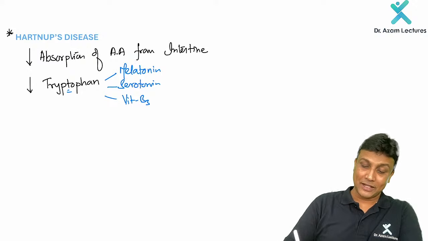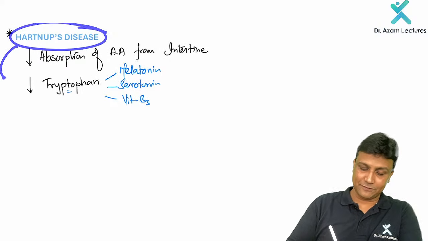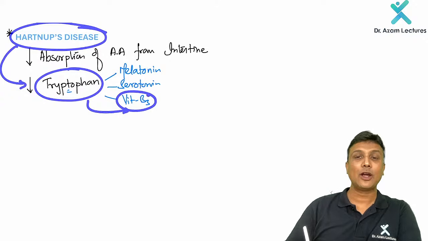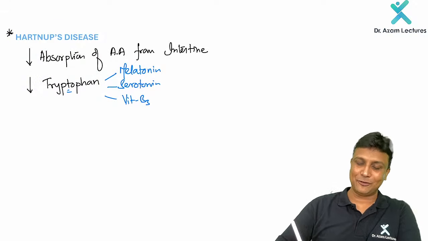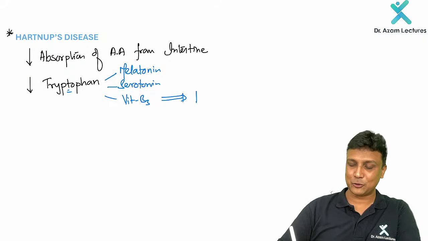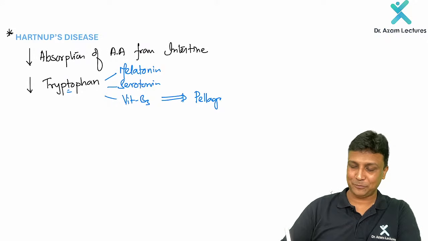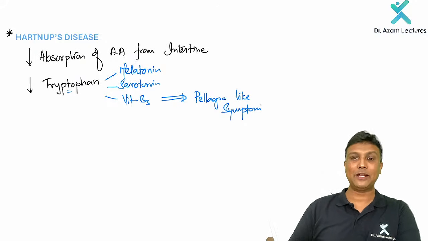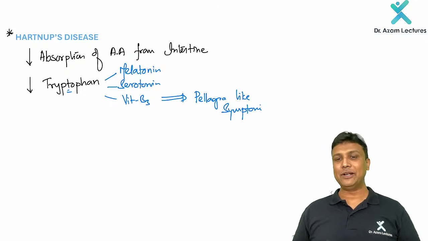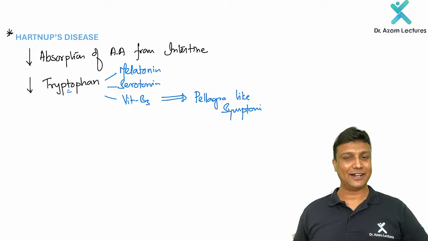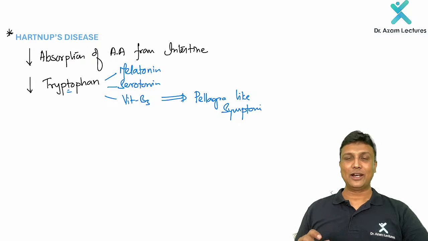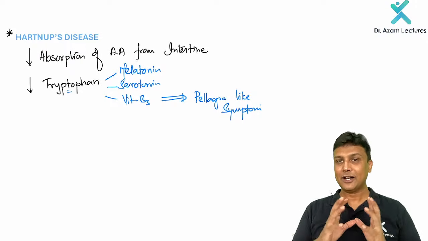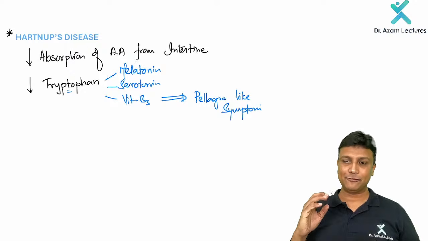Now, common sense. In Hartnup disease, if tryptophan is not able to be absorbed, then there will be no formation of vitamin B3. If vitamin B3 is not formed, then obviously it will lead to pellagra-like symptoms. So in Hartnup disease, there will be pellagra-like symptoms, the 3 Ds: dementia, diarrhea, and dermatitis. You know that very well, guys. Clear? So by this, I have completed all the 4 diseases here, my dear friends. Please remember, definitely one question will come from all those 4 diseases.